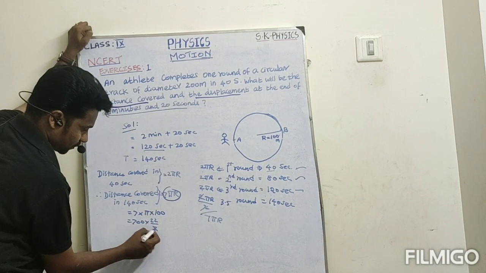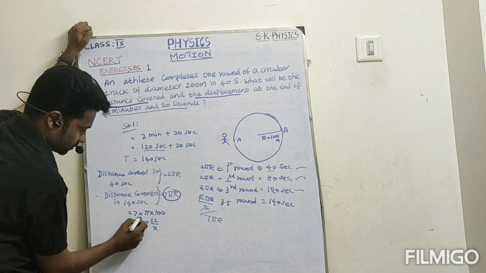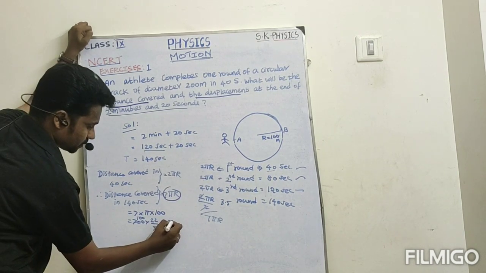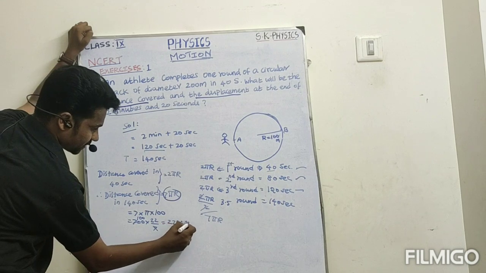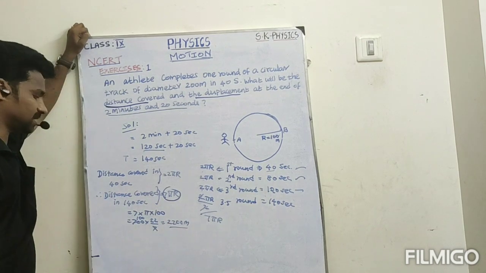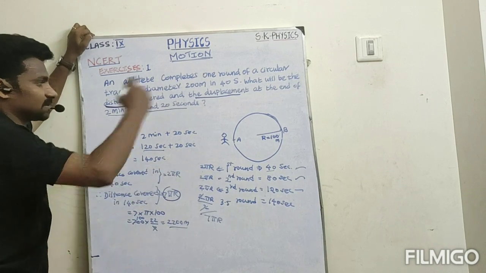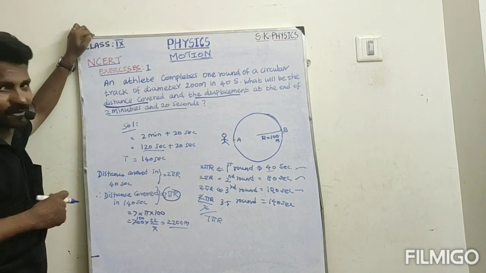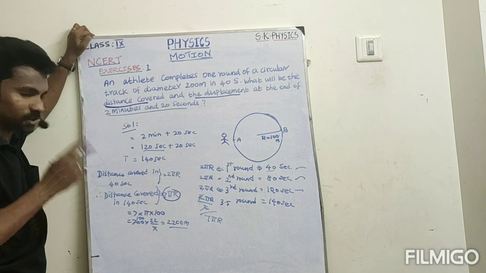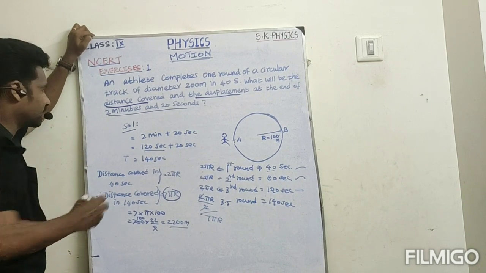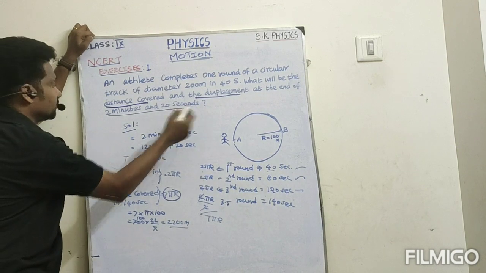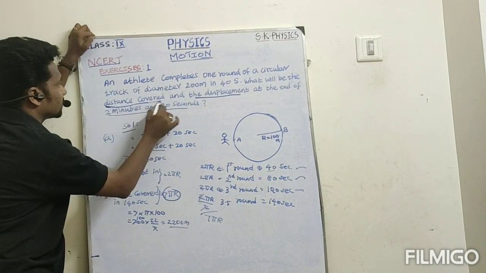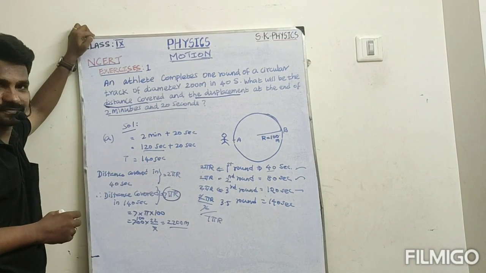Here the 7 cancels once, here 100 times 22, that is 2200 meter. That's all. This is the distance covered by that person after completing 3.5 rounds, or after 140 seconds. So the question was to calculate the distance.